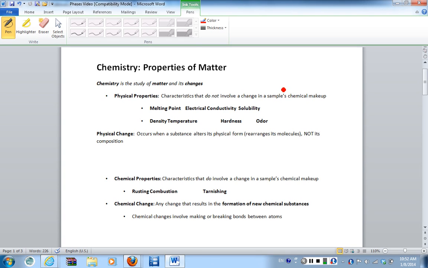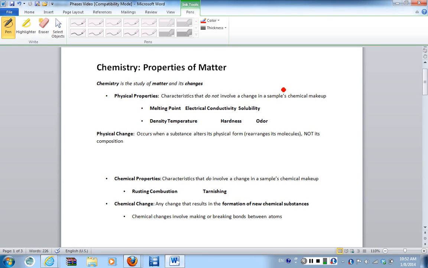So these are things like the melting point. If you think about an ice cube, when it goes from a solid to a liquid, it is at a specific temperature, and we've talked about the various temperature scales. For water, or H2O, it goes from a solid to a liquid, or the other way around, at 0 degrees C, at 273.15 K, or at 32 degrees Fahrenheit. Okay, now, this does not involve the changing of the chemical substance. When you go from an ice cube to a puddle of water, it's still H2O.